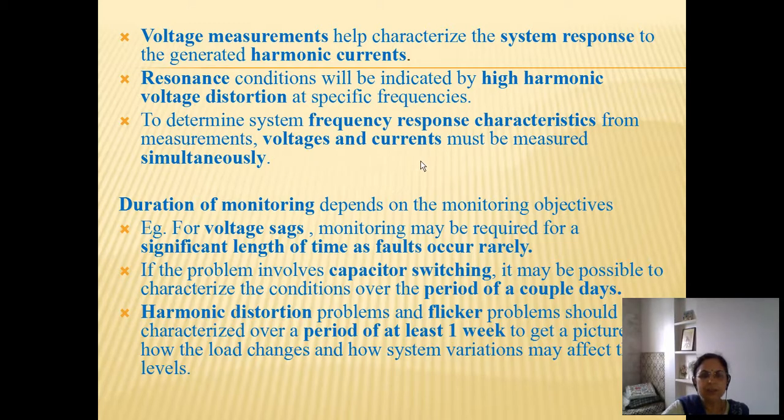To determine system frequency response characteristics from measurements, voltage and currents must be measured simultaneously. This is very important. Only then can frequency response characteristics be taken into account.